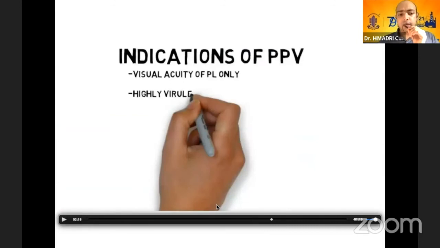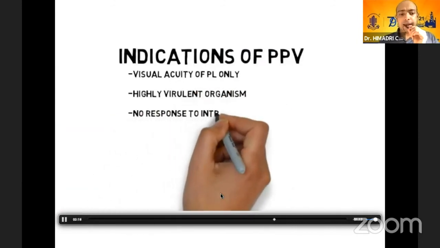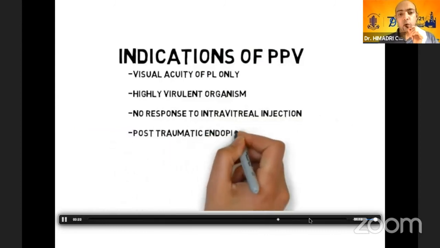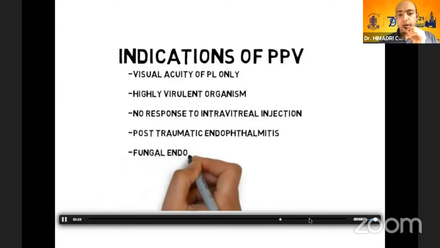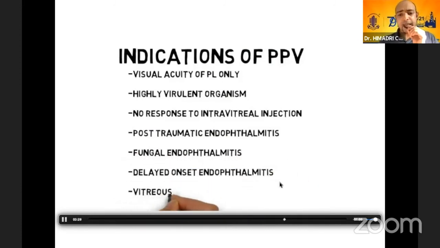Now, there are certain indications where we can actually go in directly for a pars plana vitrectomy, when there is a highly virulent organism, or no response to intravitreal injection. In post-traumatic or fungal endophthalmitis, we actually prefer pars plana vitrectomy right in the beginning.